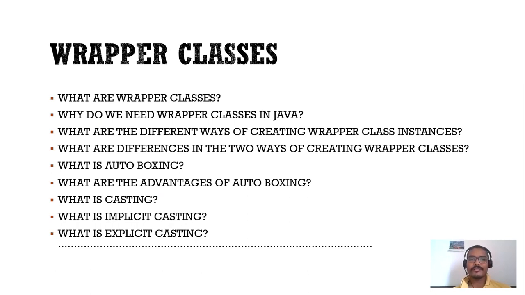The first question is, what are wrapper classes? Why do we need wrapper classes in Java? What are the different ways of creating wrapper class instances? There are two ways, and we will look at the differences between the two ways of creating the wrapper class instance. Then, what is autoboxing? What are the advantages of autoboxing? What is casting? Then what is implicit casting and explicit casting? We are going to cover all these questions in this session. So let's jump to the first question.